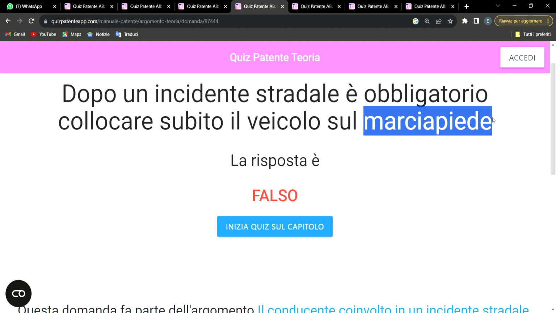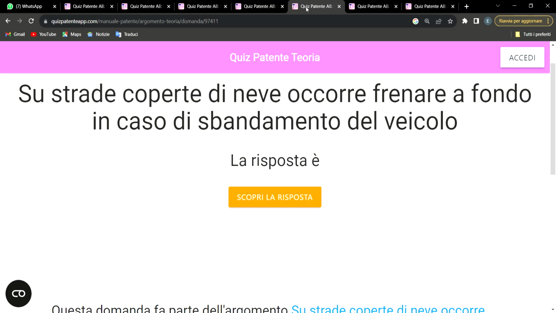So now it says that if an accident happened, after that accident, maybe there is now traffic or whatever, that you are permitted to drive on the pedestrian lane. So it's always false. The pedestrian lane does not permit the transit of any sort of vehicles. So take note of that. We are getting to the end of it.